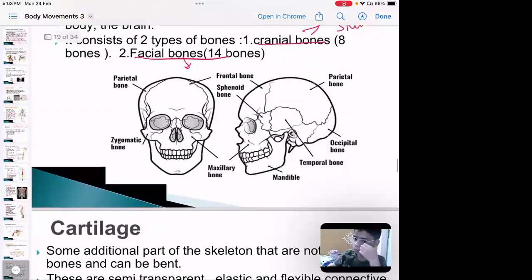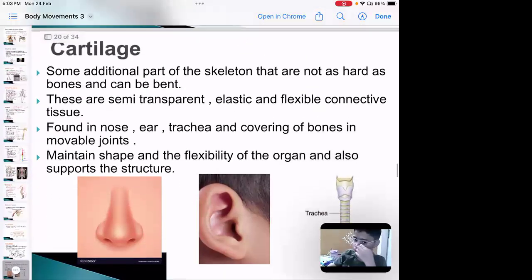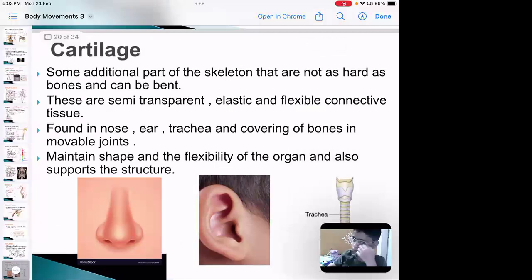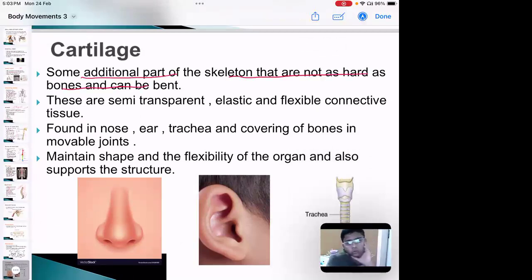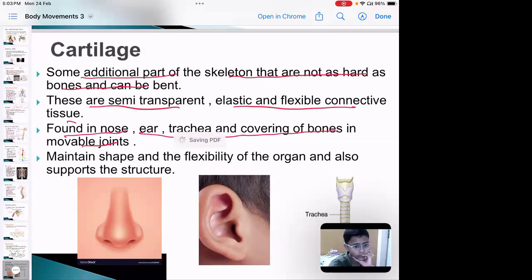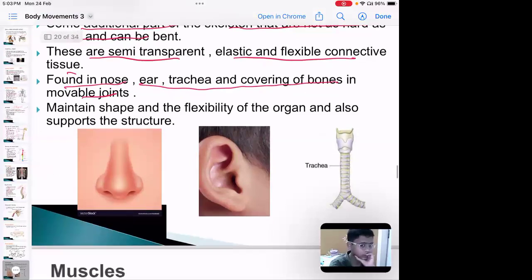The next one, cartilages, are some additional parts of the skeleton that are not as hard as bone and can be bent. These are semi-transparent, elastic, and flexible connective tissue. They are found in the nose, ear, trachea, covering of bones, and they are movable joints. They maintain the shape and flexibility of the organ and also support the structure.